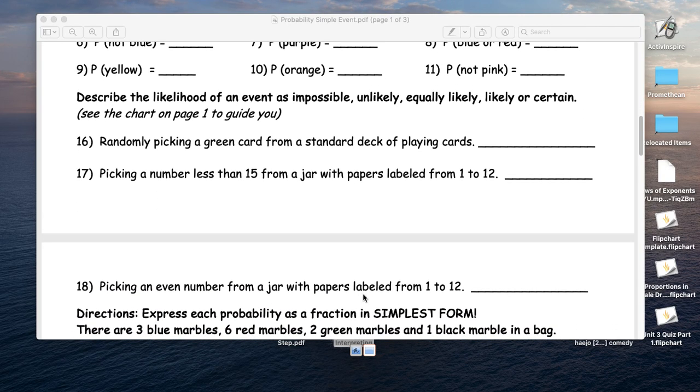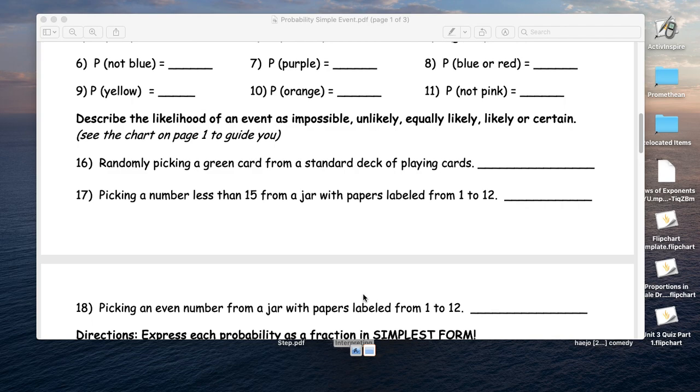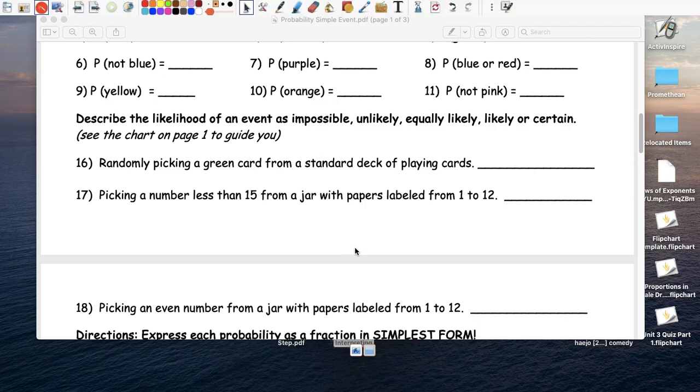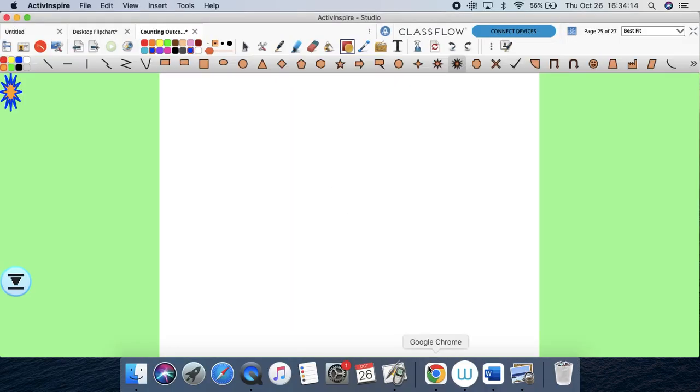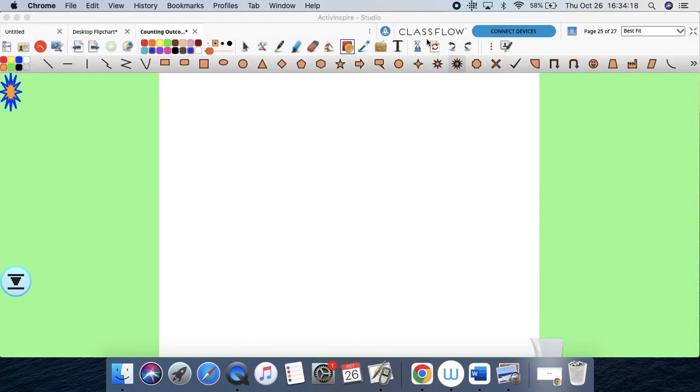Again, let's see. Describe the likelihood of an event as impossible, unlikely, equally likely, likely, or certain. Randomly picking a green card from a standard deck of playing cards. So, if you know what a standard deck of cards looks like, deck of cards. What is this?